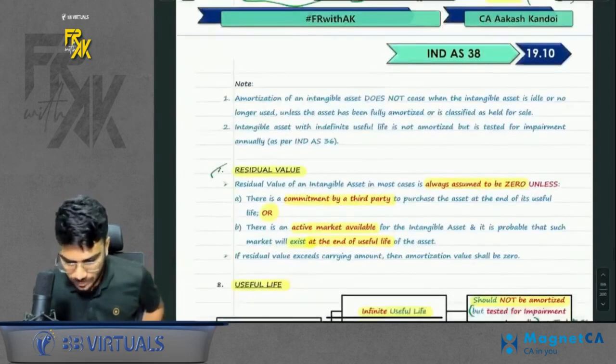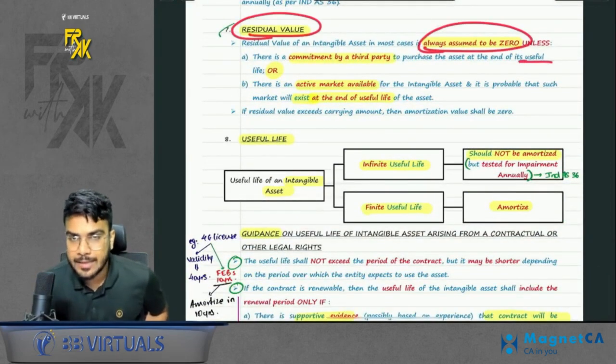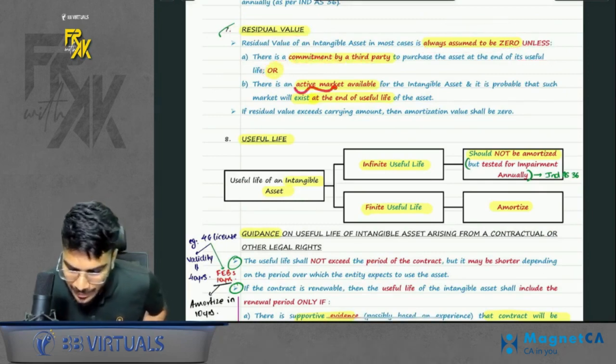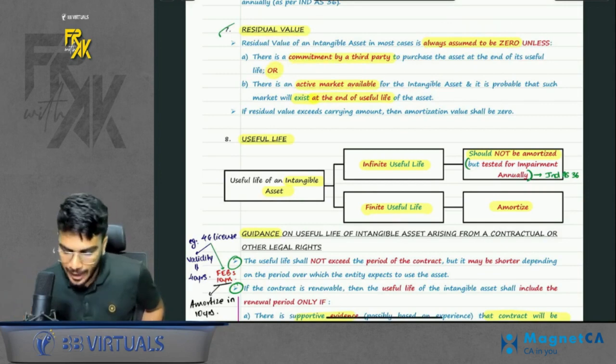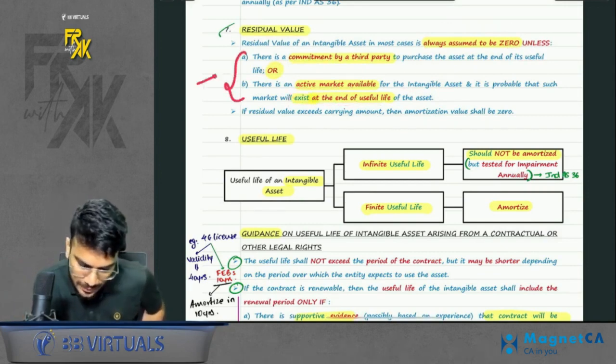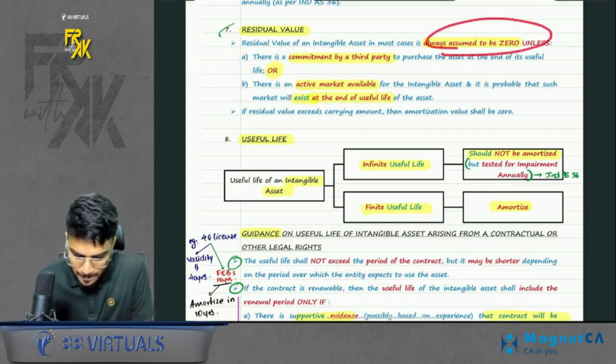That is your revenue. Okay. Next point is residual value. Always assume it to be zero unless there is a commitment by a third party, or you feel there is an active market available for the intangible and it will exist at the end of the useful life. If you feel either of the two exist, then you can say that there might be some residual value. Otherwise, always assume it to be zero.